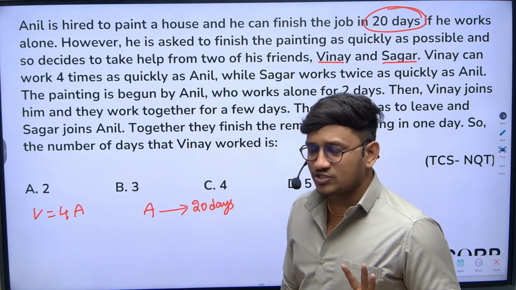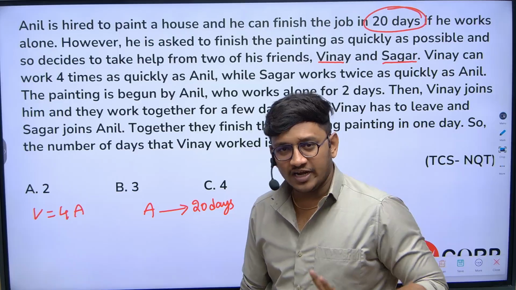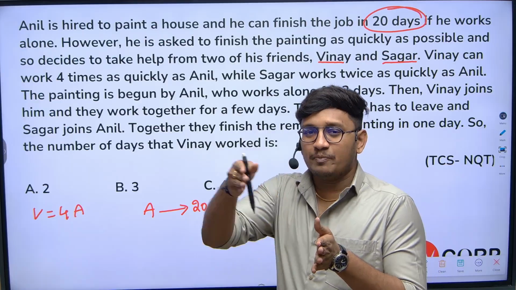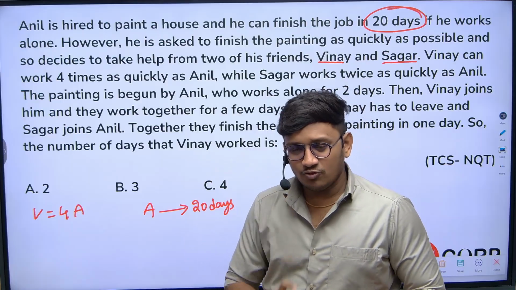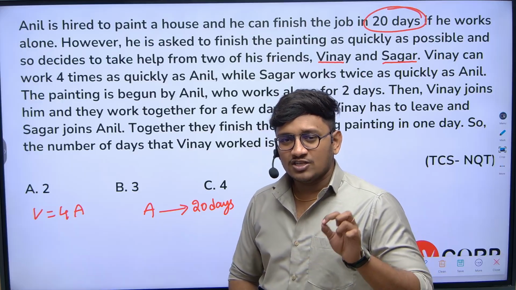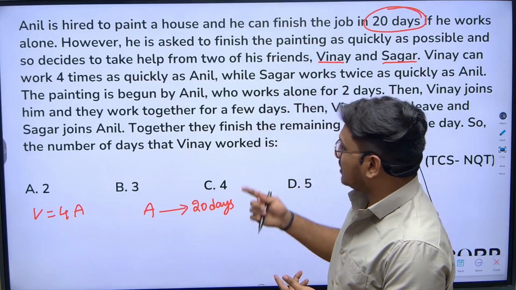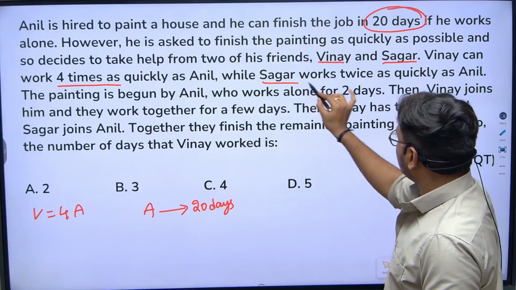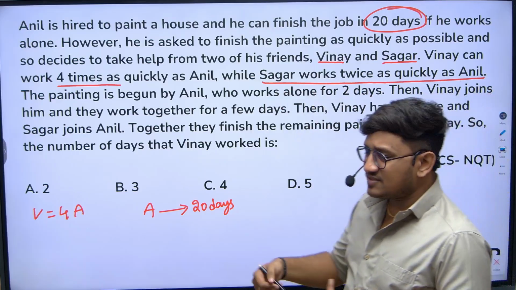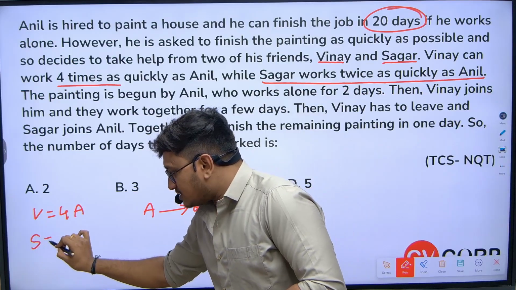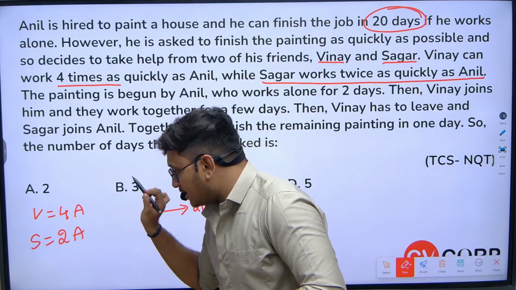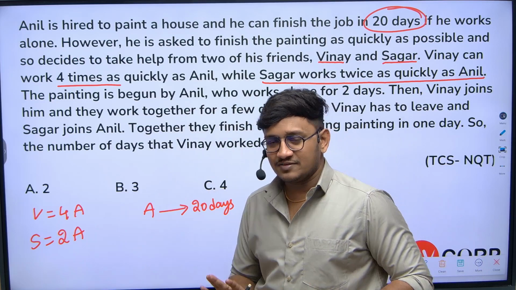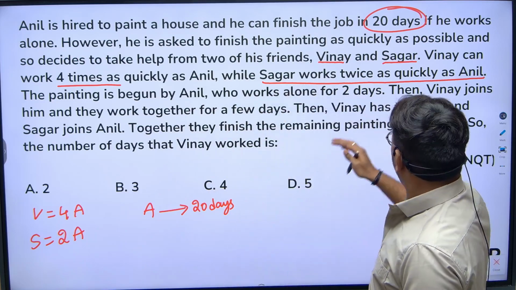Very simple logic: if Anil eats 1 chocolate, Vinay will eat 4 chocolates. That's what efficiency means. Next, Sagar works twice as quickly as Anil, the same condition. If Anil eats 1 chocolate, Sagar will eat 2 chocolates. That's it. Now let's consider the conditions here.